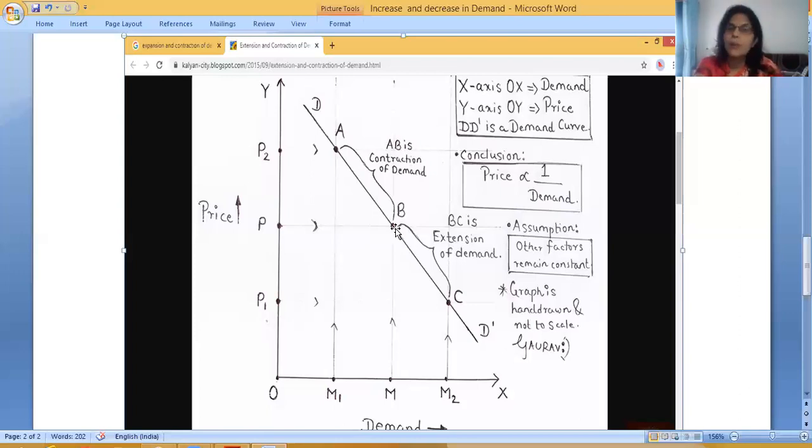And whenever price falls from P0 to P1, then demand will expand from M to M2. Then it is known as expansion in demand. And the demand point will move from B to C. So we can say BC is the extension of demand. BC is what? Extension of demand. Clear, friends? Now, what's the doubt?